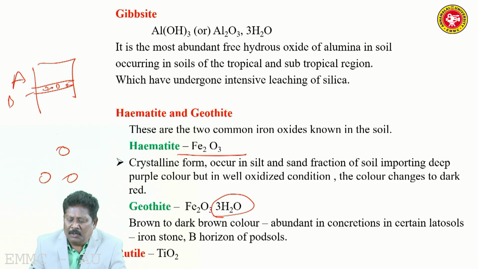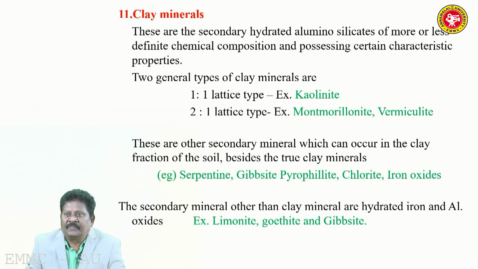Then rutile, the titanium oxide. With rutile, the oxide minerals are completed. Then the next one is clay minerals. These are called the secondary clay minerals. Secondary minerals are those minerals which were subsequently formed from the primary minerals. Primary minerals are quartz, feldspar, silica, pyroxene, amphiboles, etc. Secondary minerals are hydrated aluminosilicates of more or less definite chemical composition and possessing certain characteristic properties.